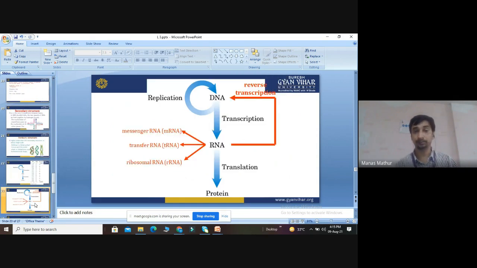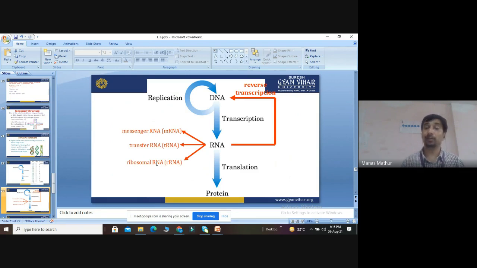See again a diagram. The replication of DNA is there. Then DNA to RNA is caused by the process called transcription. As I told you, it includes initiation, elongation, termination. I will not repeat the topic again, we have already discussed it. Now, RNA is of three types: messenger RNA, transfer RNA, and ribosomal RNA. Messenger mRNA, tRNA, rRNA.